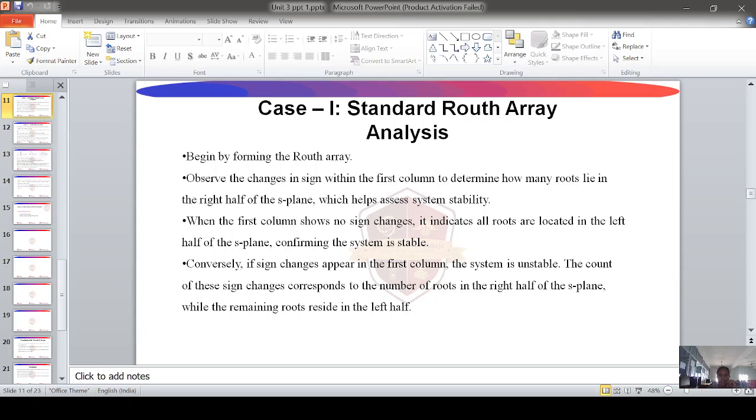Conversely, if sign changes appear in the first column, the system is unstable. The count of these changes corresponds to the number of roots in the right half of the S-plane, while the remaining roots reside in the left half of the S-plane. This is the first case.